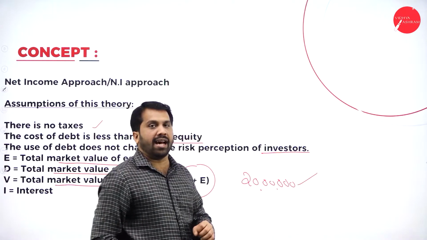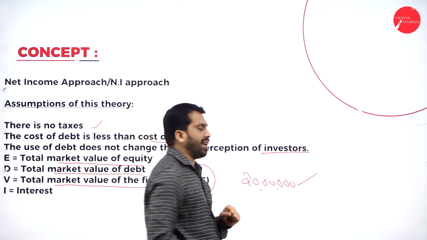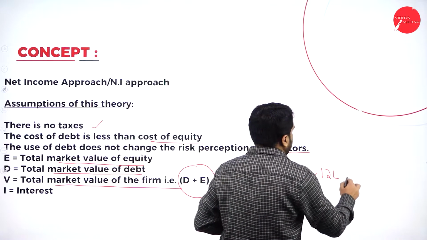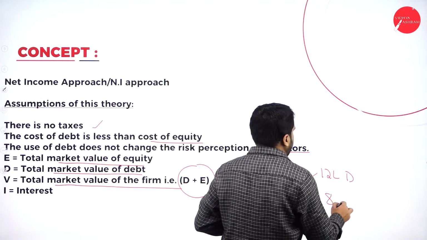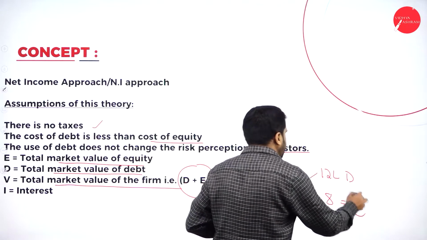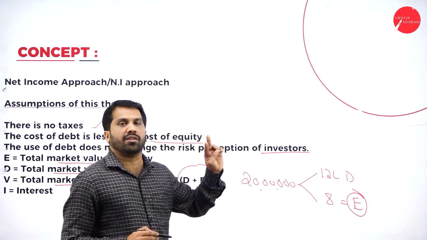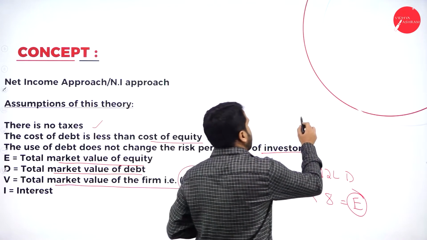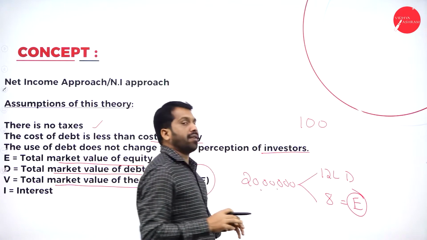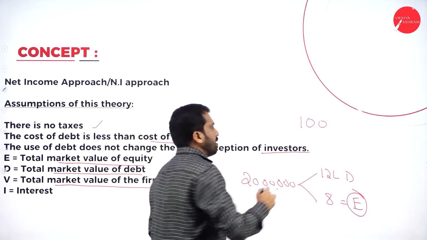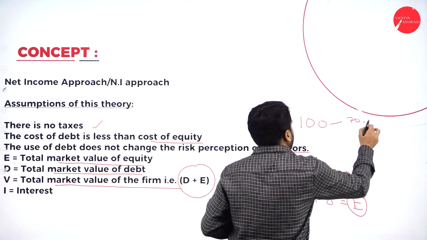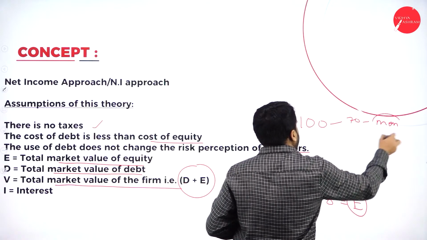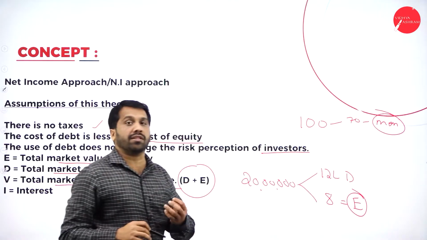In this 20 lakh, you have collected 12 lakh from debentures. Means balance 8 lakh will be what? It must be equity, because there are only 2. I give you one more example. There are 100 members. In that, 70 members are men. What about 30 members?